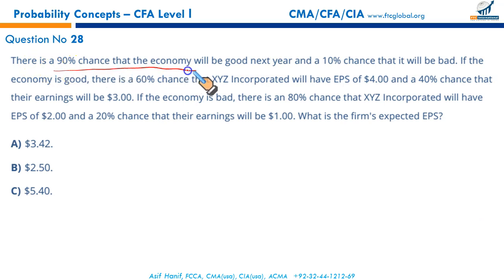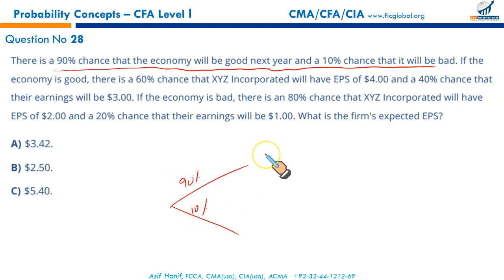There is a 90% chance that the economy will be good next year and a 10% chance that it will be bad. It is always advisable to draw the probability tree, which will help you along. Even in Bayes' theorem, it will be very helpful. This probability tree will be a great help for you. If the economy does well, there is 90% probability. If the economy fares badly, it's 10% probable. Next, if the economy does well, there is a 60% chance that XYZ Incorporated's EPS will be $4, and a 40% chance that it will be $3 per share.